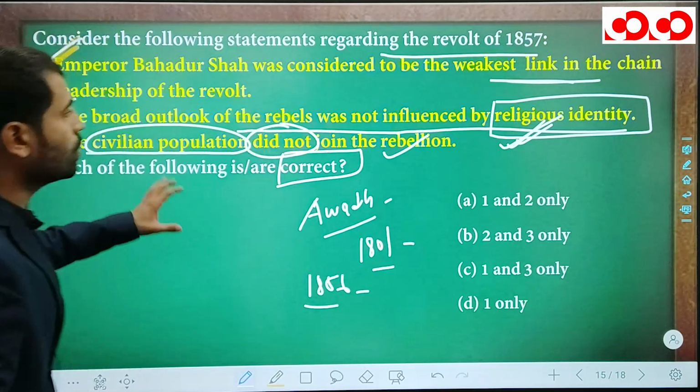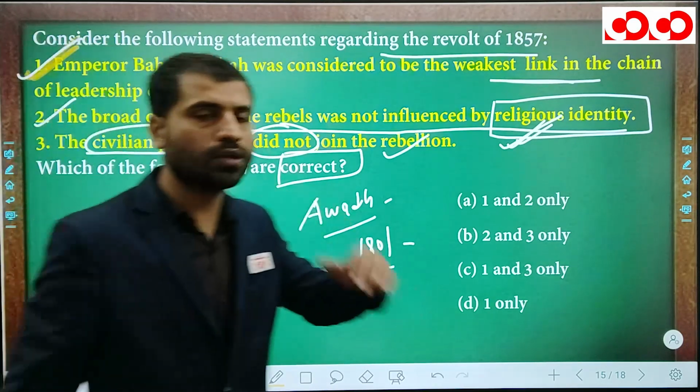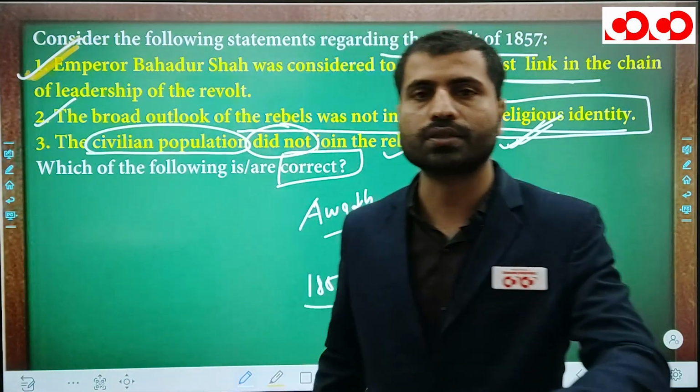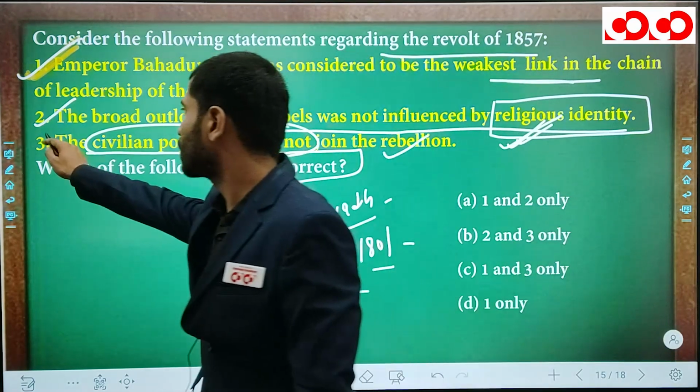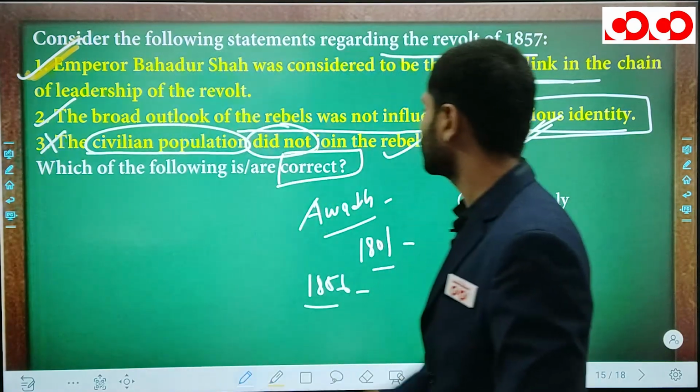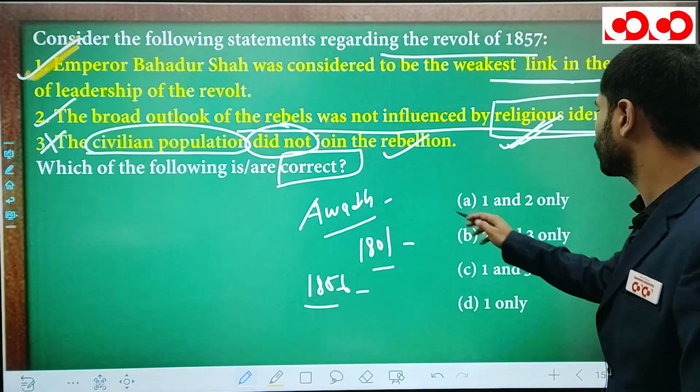तो याद रखना ये एक इंपॉर्टेंट स्टेटमेंट है. This is a very important statement that can directly be asked in the examination, but this statement is wrong. Now what you have to say, the correct statement. So 1 and 2 both are correct, so your answer is A.